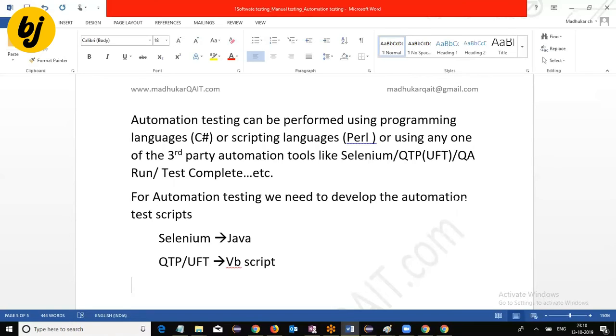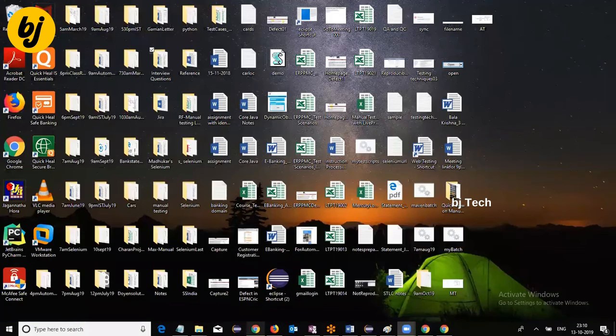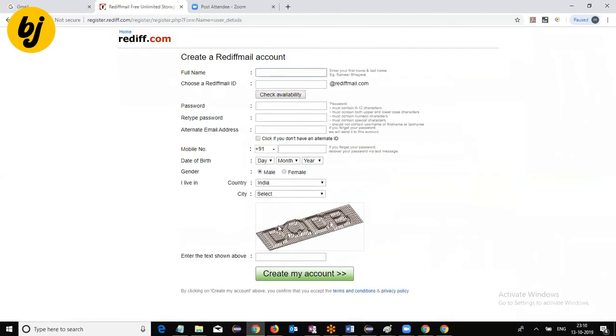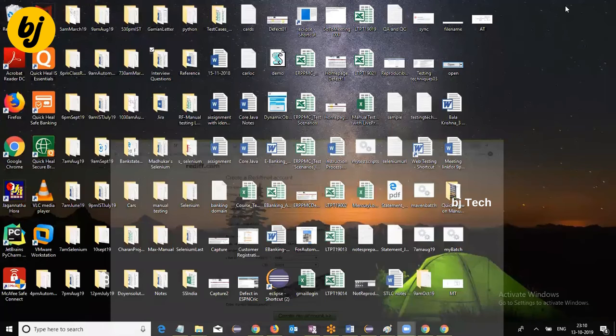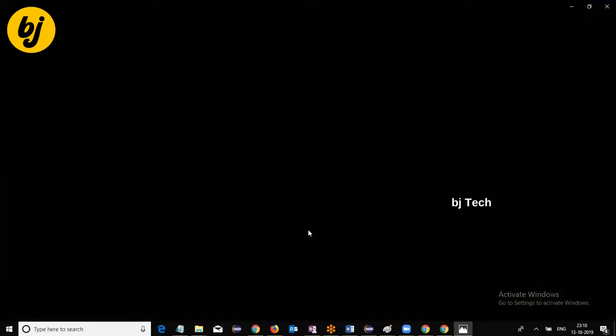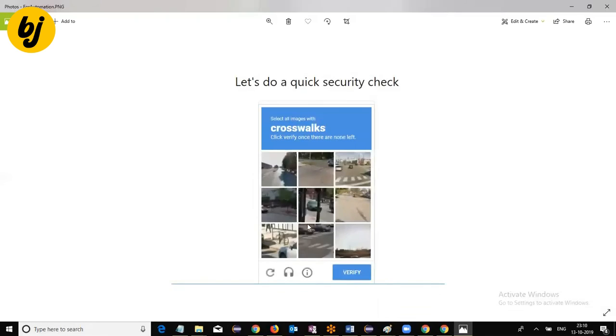Some environments are not possible for automation testing, like reading captcha is not possible. Reading captcha means like this. This one you want to auto-read, we can't go for automation. Similarly, for security purposes you are going to get pop-up windows like this on login screens, such as selection of images: in this image, select the crosswalks.